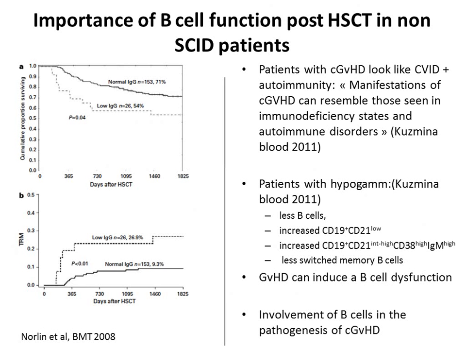Maybe, maybe not. Let's go away from the SCID, and let's see what the literature tells us about the non-SCID patients. I found this manuscript just published in 2008 in Bone Marrow Transplantation, in which they looked at the survival after transplantation in 170-something patients. It's leukemia, myelodysplasia, and everything, and some primary immunodeficiency, actually.